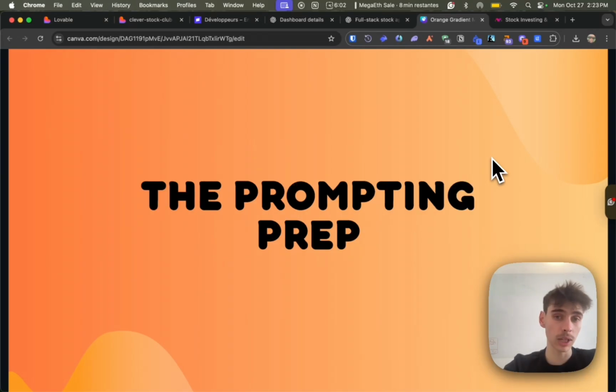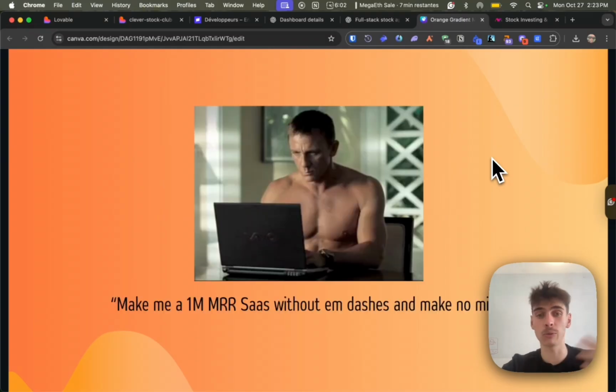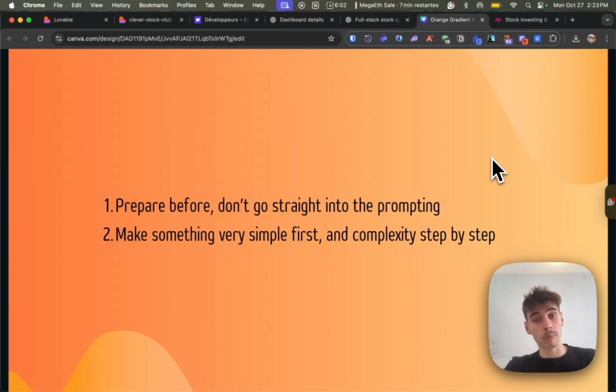Now, before actually asking ChatGPT to make ourselves a 1 million MRR SaaS business without end dashes and make no mistakes, of course, we want to prepare. We don't want to be the guy asking ChatGPT, Lovable, or all these AI systems to build something that works from the start and make no mistakes without being precise. What we want to do is prepare before, don't go straight into Lovable, and make something very simple at first and add complexity step by step, right?